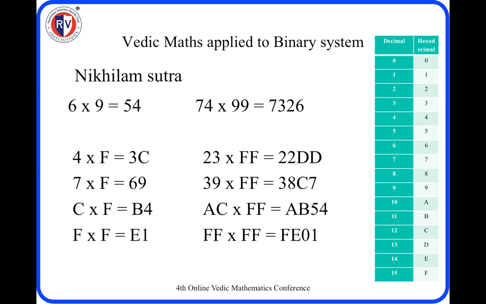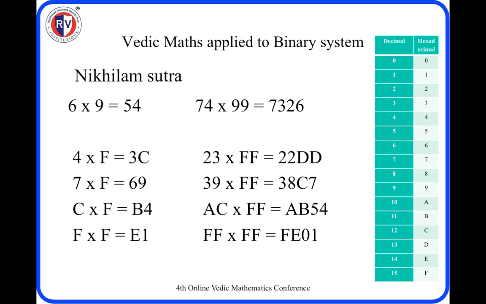Now let us discuss how we can apply this Vedic maths to the binary system. For reference, on the right hand side of the presentation we have decimal and the equivalent hexadecimal numbers. Now let us think of applying the Nikhilam Sutra. We know that when we multiply 6 into 9, I subtract 1 from 6, that is 5, and 9 minus 5 is 4.